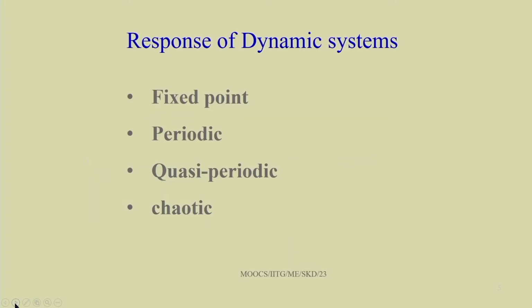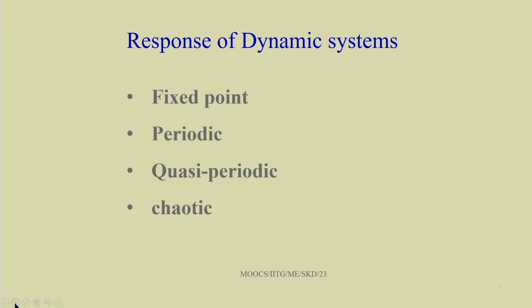chaotic response. In case of periodic response, the response will repeat after an interval of time T. So, it may be periodic, it may be 2 periodic or it may be multi-harmonic responses.